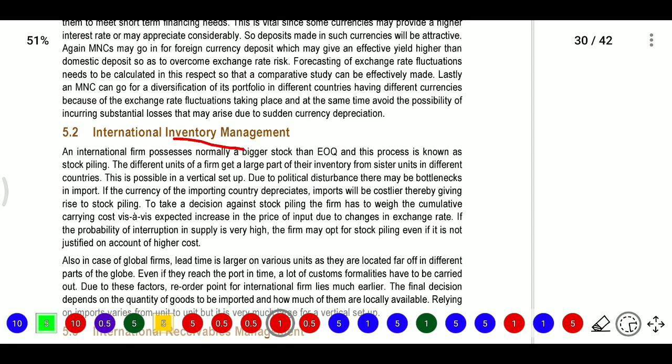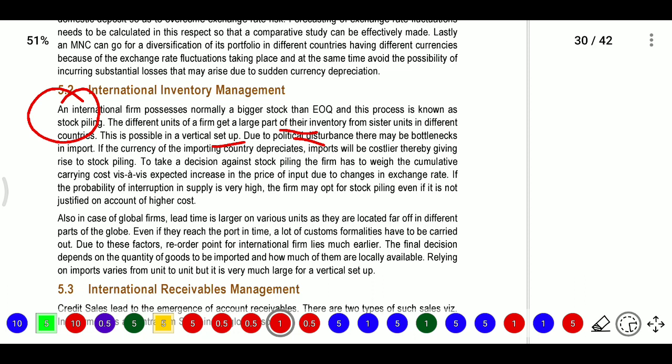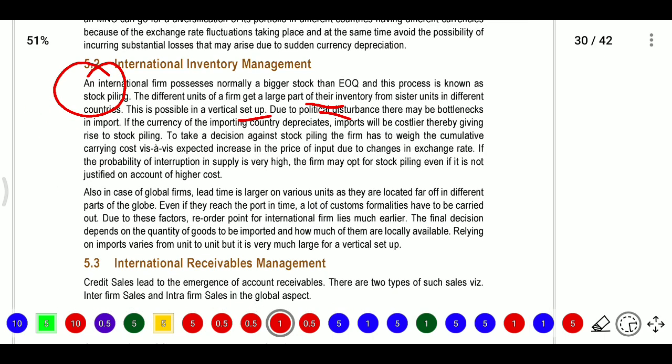And international inventory management means we can use a bigger stock, considering EOQ. The process is known as stockpiling. In stockpiling, the different units of a firm get a large part of their inventory from sister units in different countries. This is useful because, due to political disturbances, there may be bottlenecks in imports. If the currency of the importing country depreciates, imports will become costlier. So they will use the interfirm stock and transfer it.